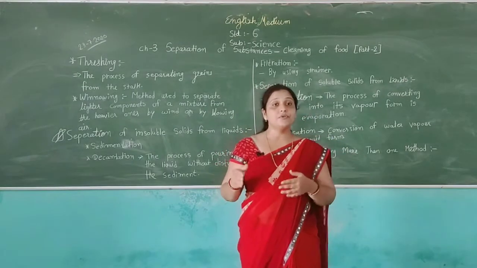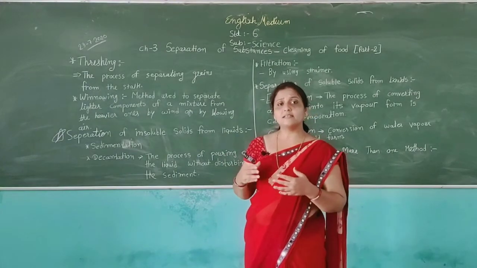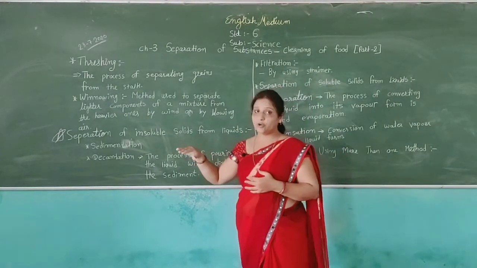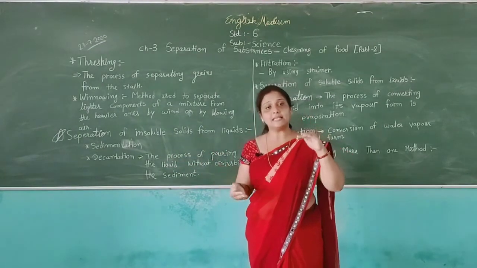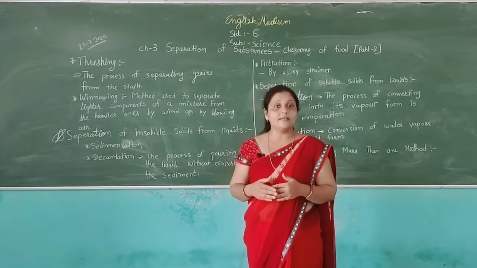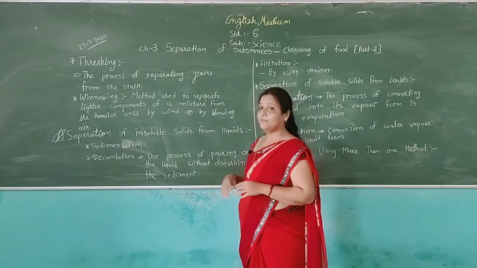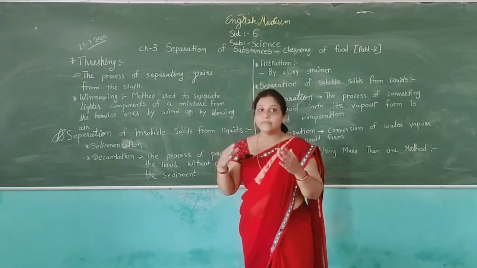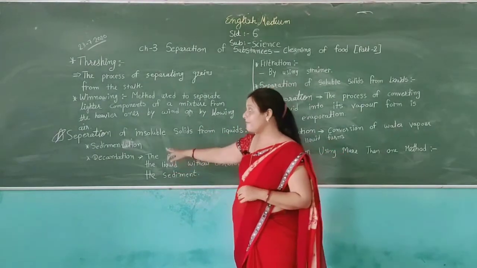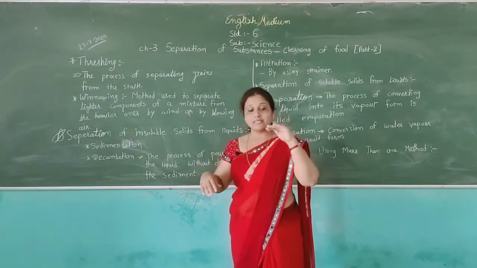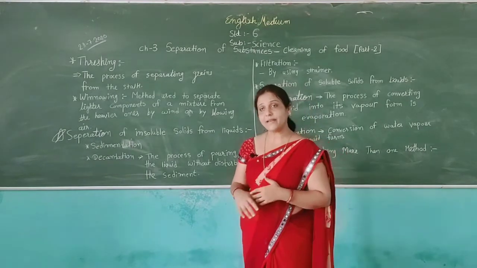Why? Because if you put the rice in water, the insoluble substances like insects and dust settle on the upper side of the water, and the rice, which is heavy compared to other substances, settles downside, and we can separate the different substances from insoluble solids in liquids. In this method, the heavier substances settle at the bottom of the water, and we can get them separate.